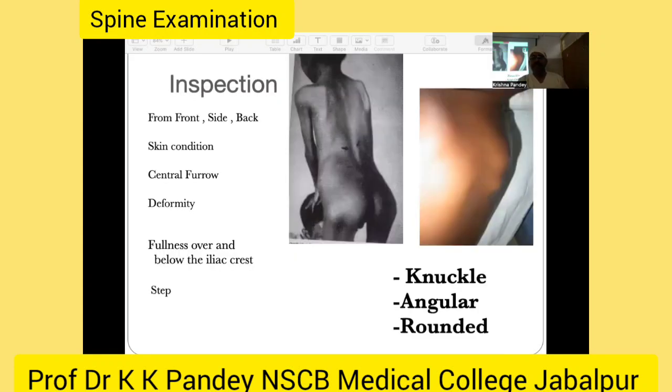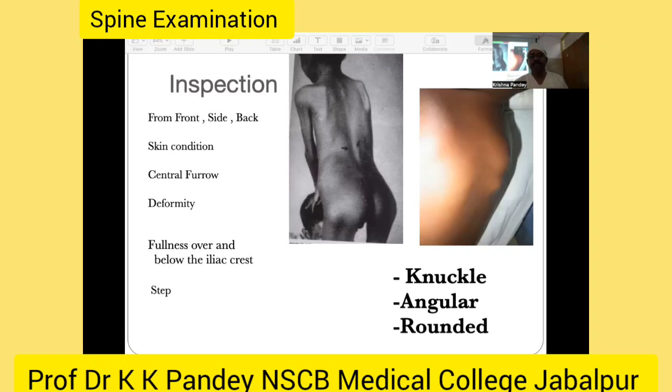Then we start with the basic points of inspection. Again, inspection should be done from the front, side, and back. It may be done in standing, sitting, or lying down position. In exams, usually we prefer the patient to be examined in the lying down position from front, side, and back.